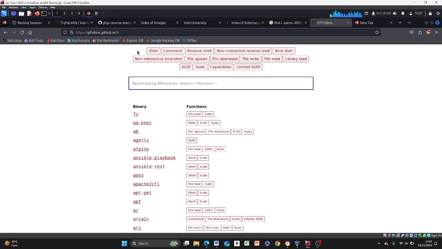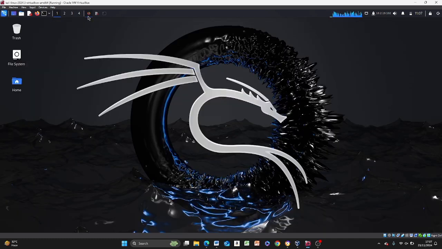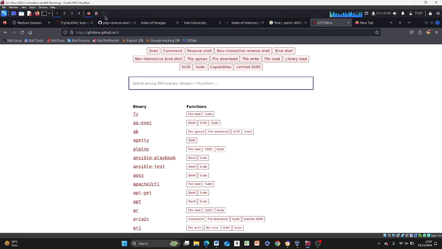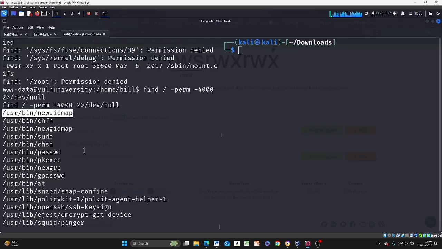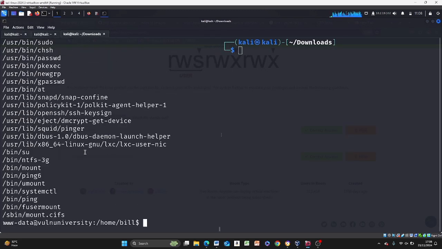CHFN. Like that. To avoid wasting your time, there are a few of them that exist, but since what we're looking for is a SUID, the only one that has SUID is systemctl. If you check here, it should be down here. Yeah, this is it, systemctl.